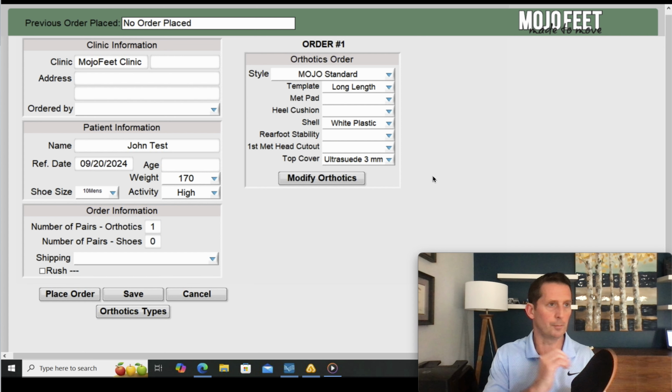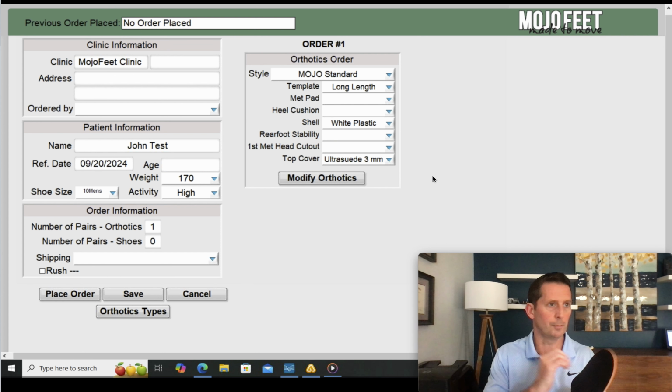I tell you all of that because custom orthotics cost money, and some people want them to last forever. If they have that expectation, D3O is probably not the top cover to use because it may wear out a little sooner. Obviously, if it wears out too quickly within our warranty period, that's something we just replace for you. Okay, great top cover. Lots of options here.